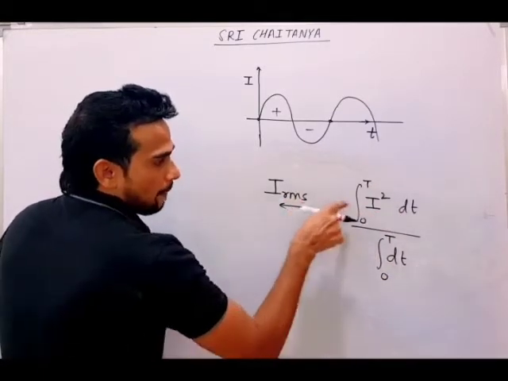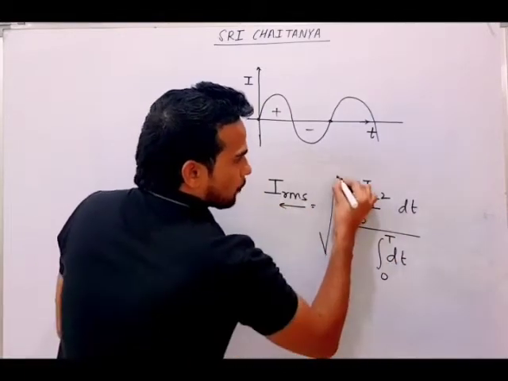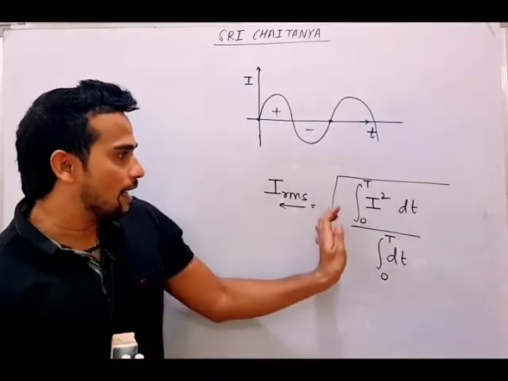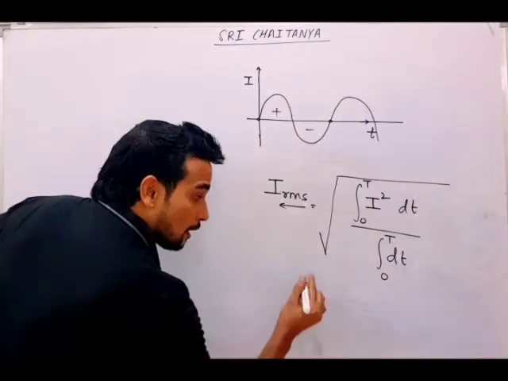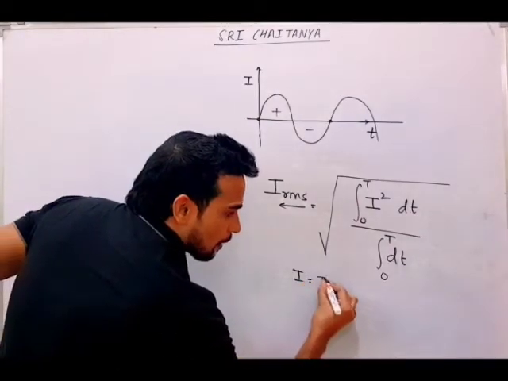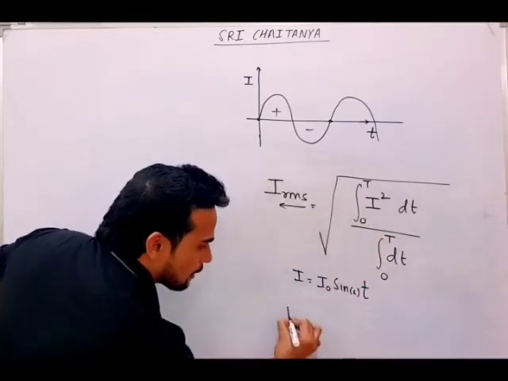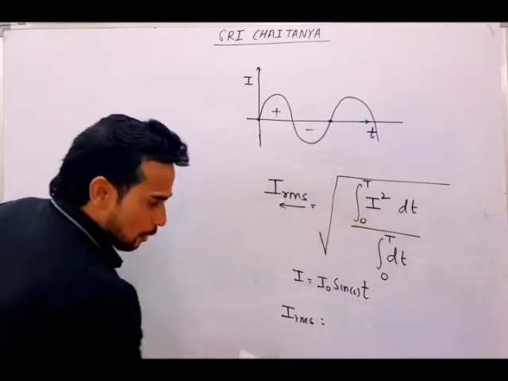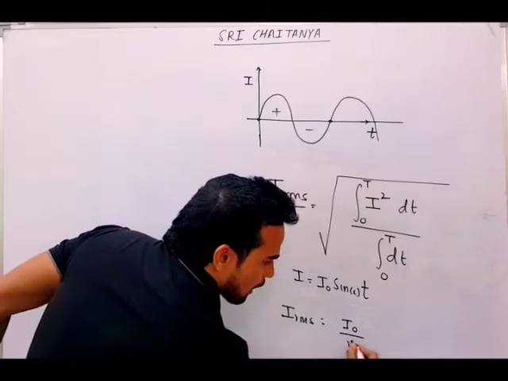Then root. This is your RMS. And when we put I equal to I naught sine omega t, after doing lots of integration, you will get this IRMS as I naught by root 2.